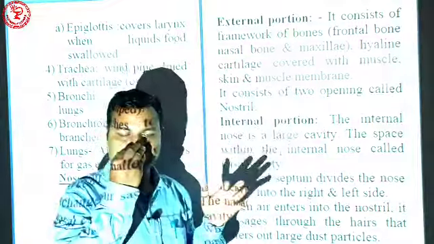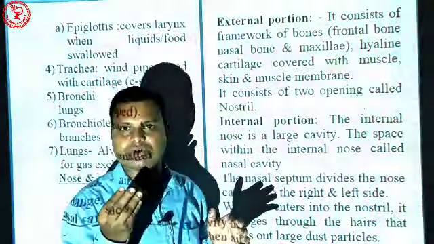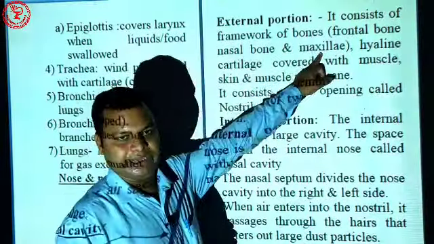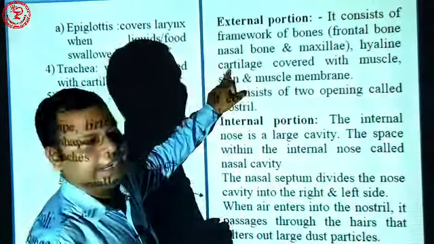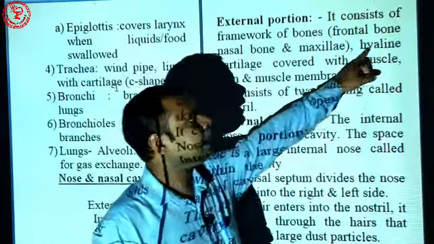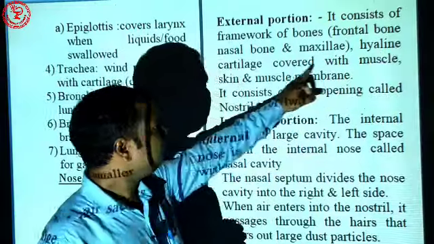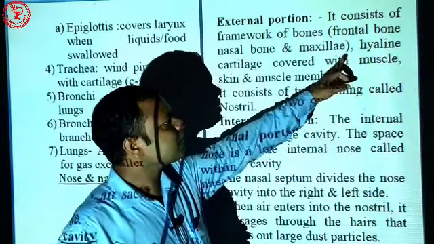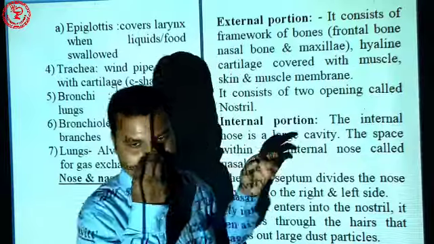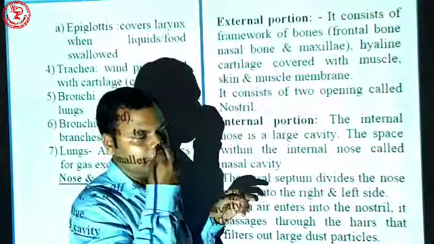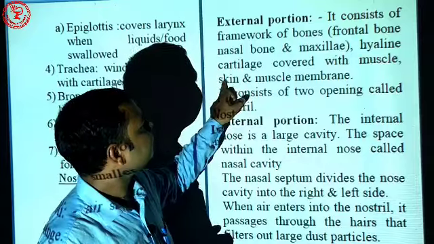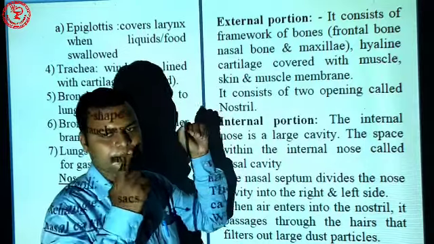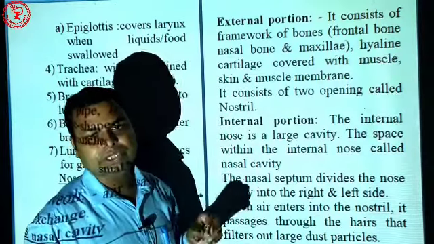That means the external portion of the nose consists of three bones, and one cartilage is attached. What is the name? Hyaline cartilage, the soft tissue. The hyaline cartilage is attached with muscles in this external portion of the nose, and it is covered by skin and mucous membrane: inner side mucous membrane and outer side skin.